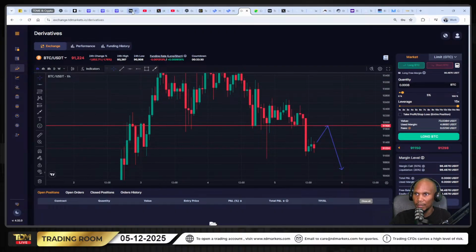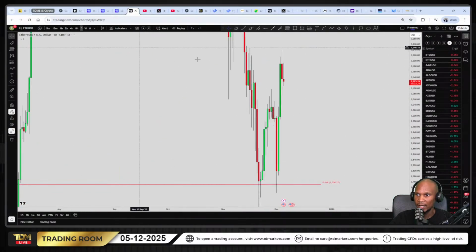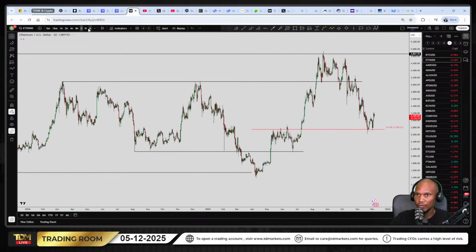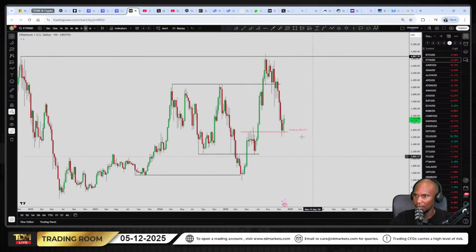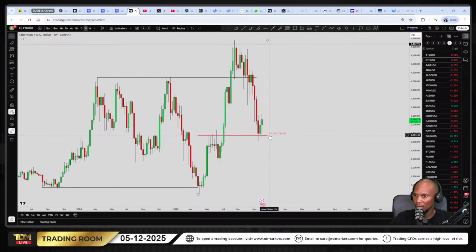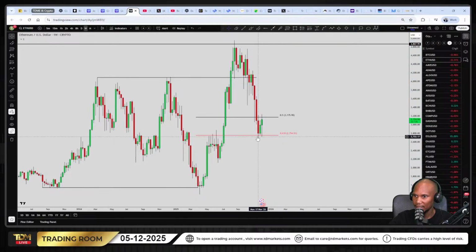And then if you take a look at Ethereum, let's go to Ethereum. We also have a bit of outflows on Ethereum as well. And with Ethereum, it's similar price action to Bitcoin, what's happening right now. So Ethereum, guys, it's trading on the 61.8. If we take the Fibonacci as such, we'll notice that it bounced off of the 61.8 of the Fib level. So that's where this is bouncing from. And then you've got a bit of structure on the left-hand side.